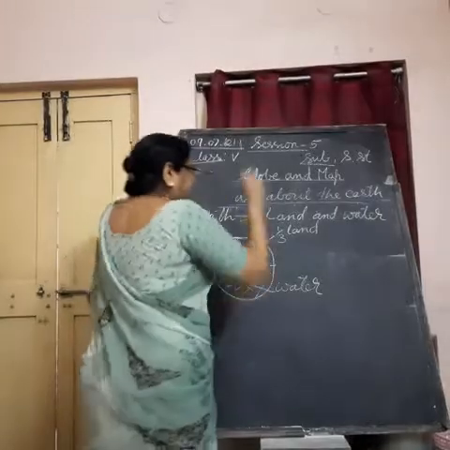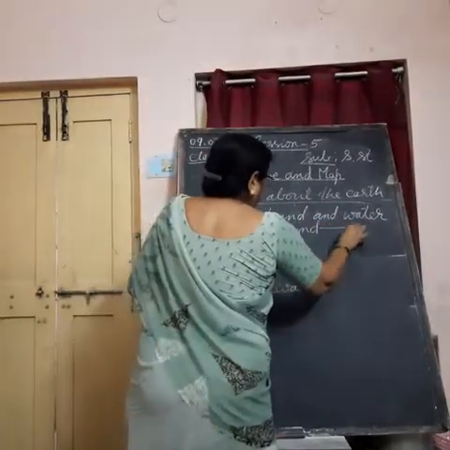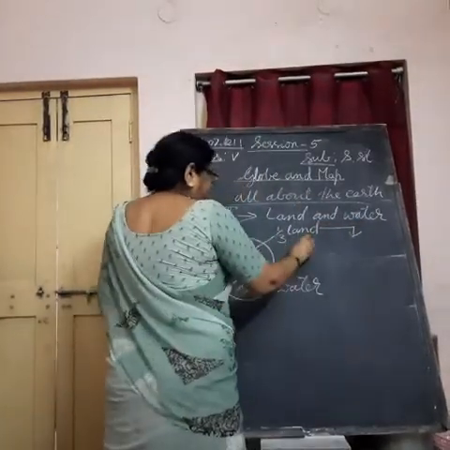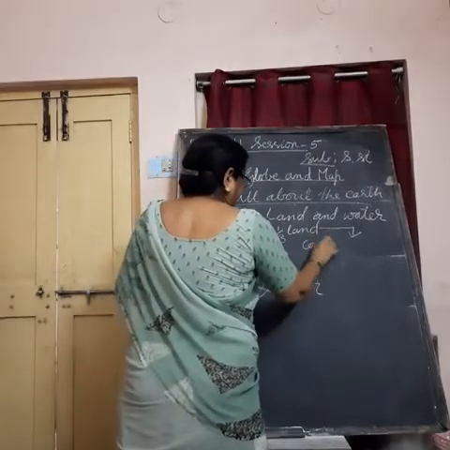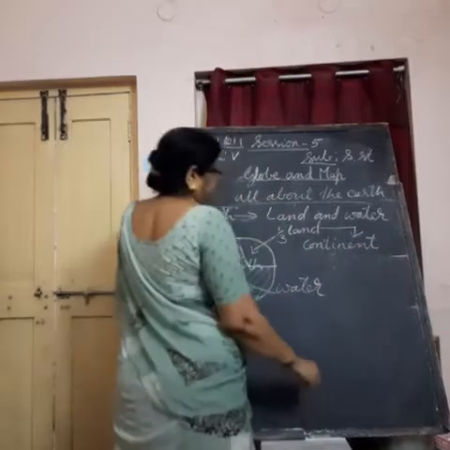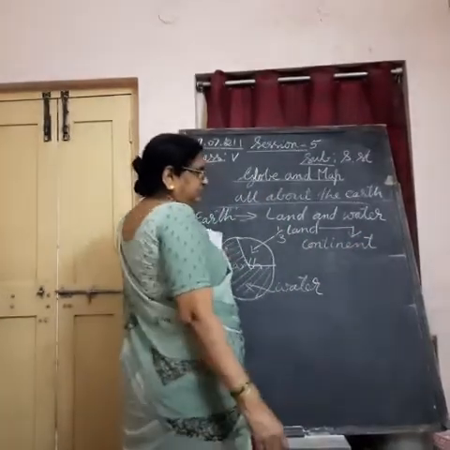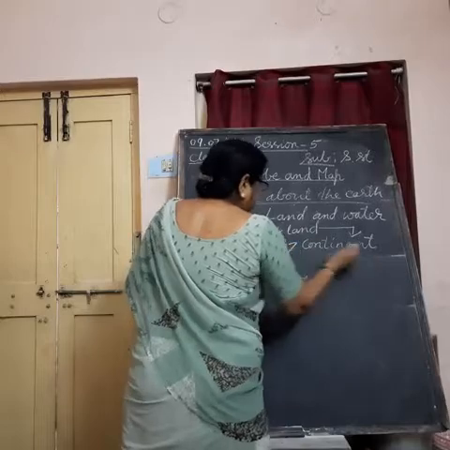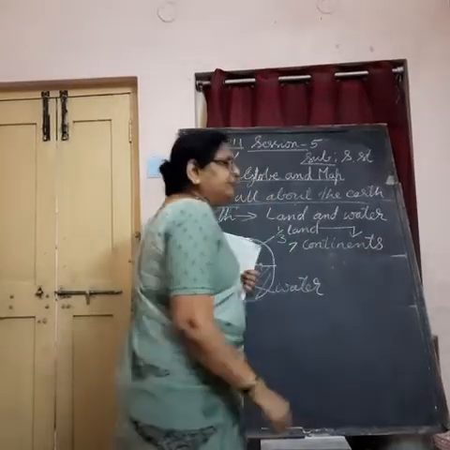This land on the earth is divided into continents. The land portion on the earth is divided into 7 continents. What are continents?